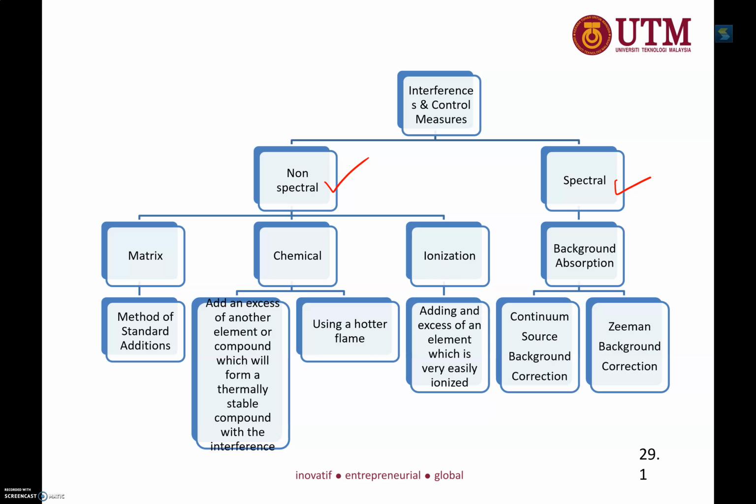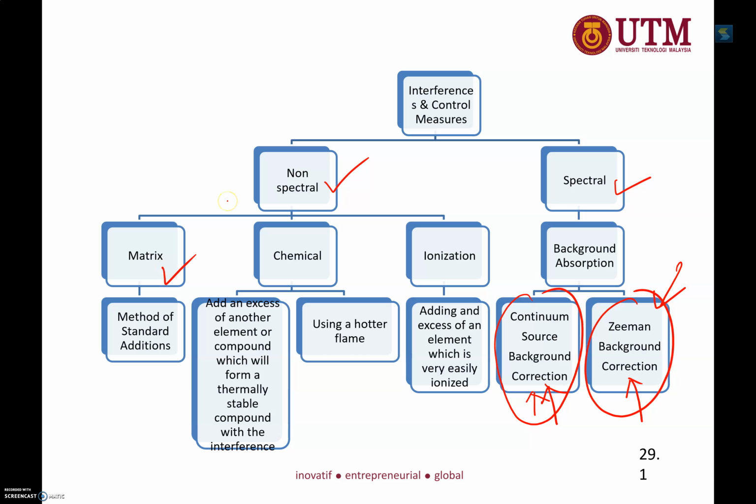Okay, but spectral interference is relatively easily curable, because we can put apparatuses such as continuum source background correction or Zeeman background correction. Later we'll give that. But for Zeeman background correction, I'm not going to explain much. I'm going to focus on this because this is really complicated, and this actually requires one topic altogether. But just to make sure you understand, this one is also sufficient. This is the extended one. And then we have non-spectral interference.